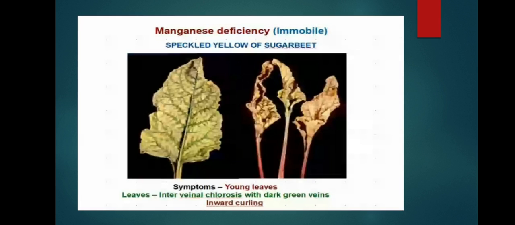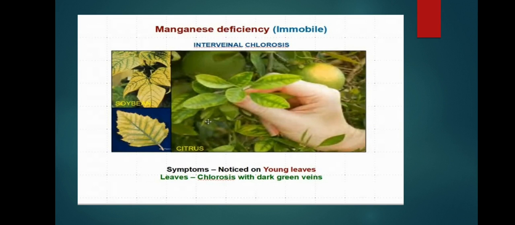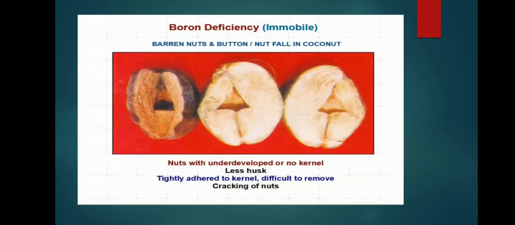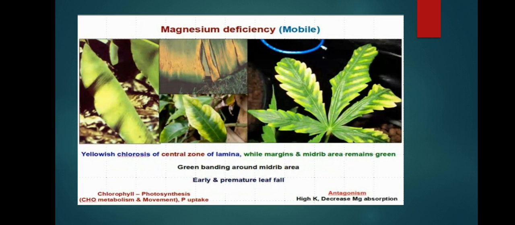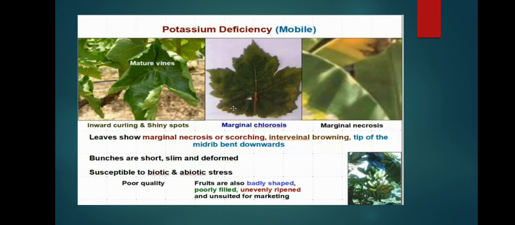Next, speckled leaves in sugar beet. Younger leaves show intervenal chlorosis with dark green veins. Inward curling occurs, and manganese is immobile. This is important in manganese deficiency. Inward curling is not only in this crop. Potassium deficiency also causes inward curling and shiny spots.